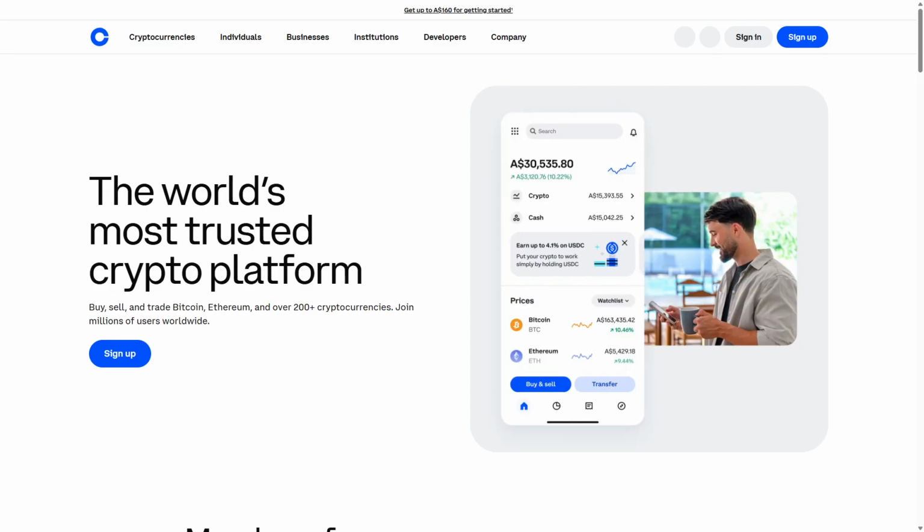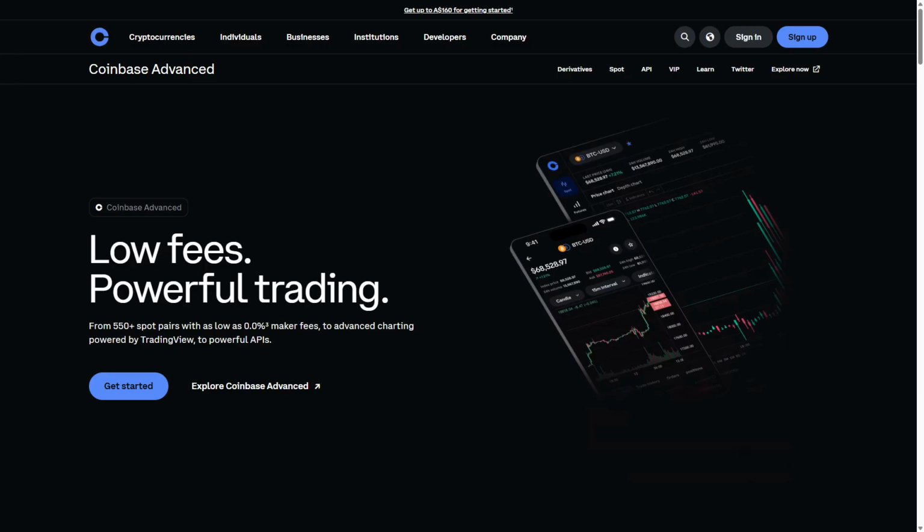Choose Coinbase if you want a straightforward, secure platform to start investing in crypto without the complexity of advanced trading features. Opt for Coinbase Advanced if you're an active trader seeking comprehensive tools, lower fees, and real-time data to optimize your strategies. Both platforms excel in security and reliability, so pick the one that best fits your trading experience and goals.